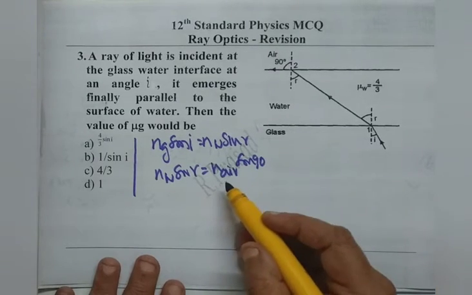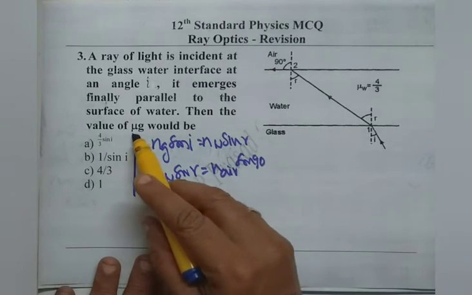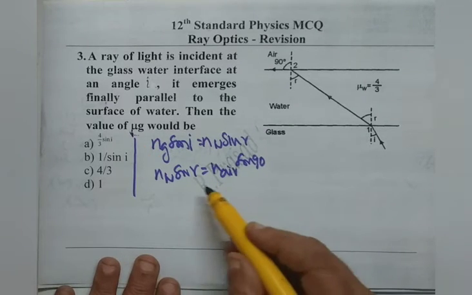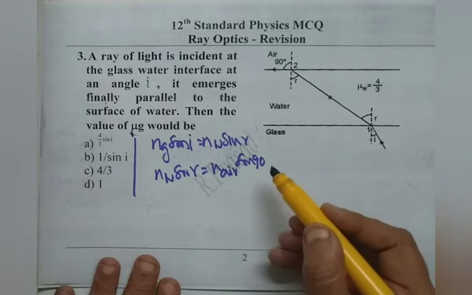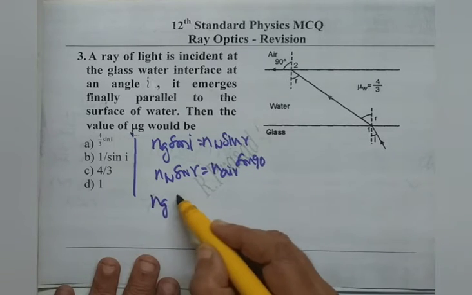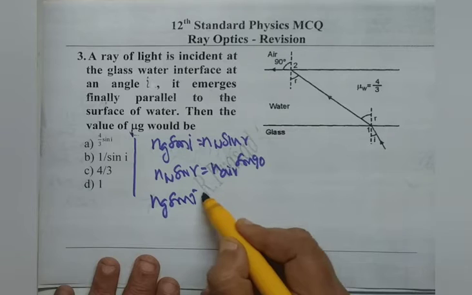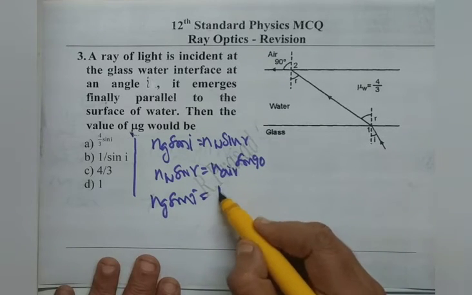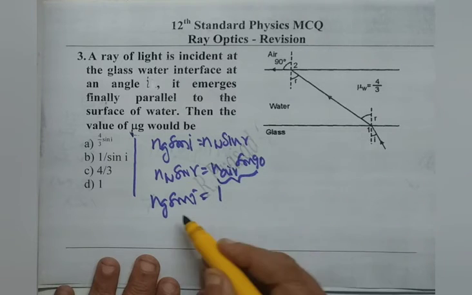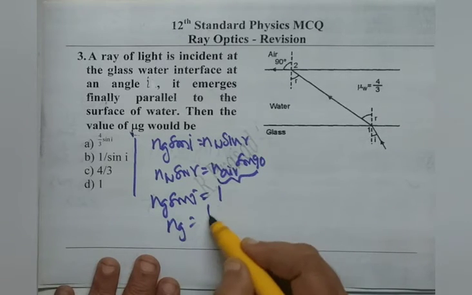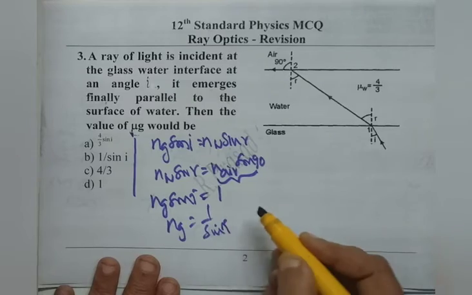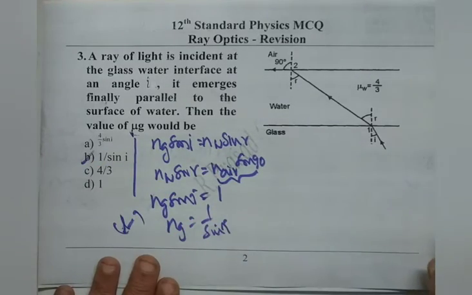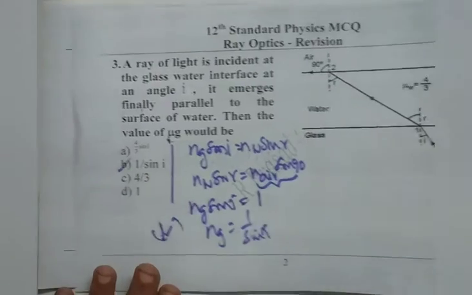What we are asked to calculate is the refractive index of glass, which is given as mu g; I have written it as ng. Since Nw sin r is there on both sides, we can simply write ng sin i equals n air sin 90, which is also equal to 1. This overall thing is 1. Therefore, ng is 1 by sin i. Option B is right. The refractive index of glass is 1 by sin i.